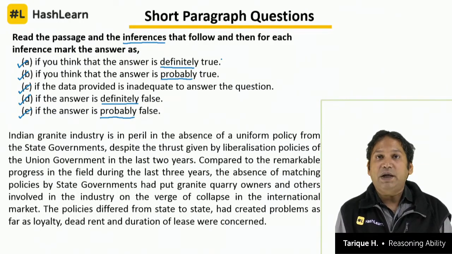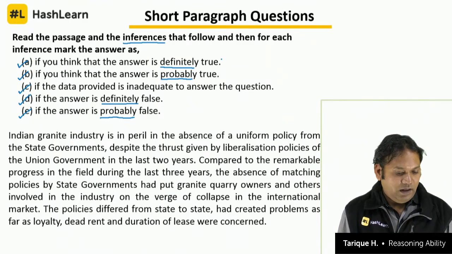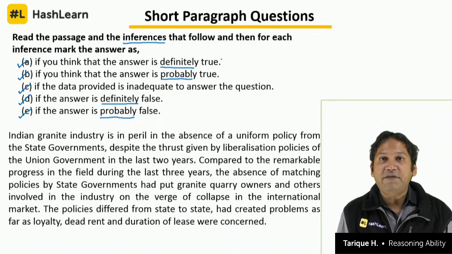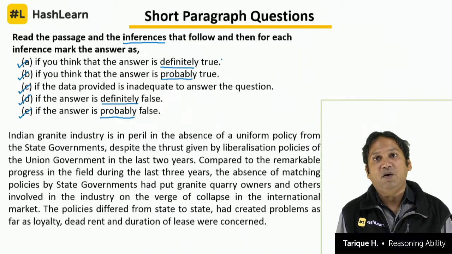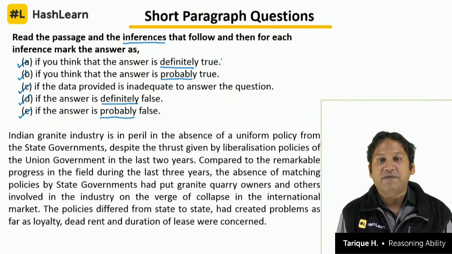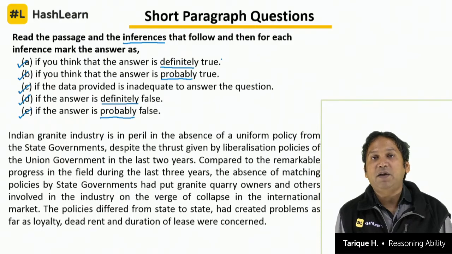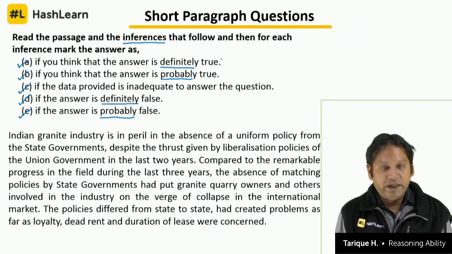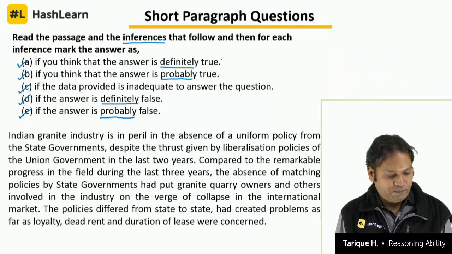If data provided is inadequate, not sufficient, we cannot comment on it, we cannot say whether it is true or false, then it will be C. D means if it is definitely false, 100% false, clearly opposite of what is mentioned, diametrically opposite of what is given in the paragraph, right, and directly opposes a definite inference. It could directly be opposite of a definite inference also, then also it will become definitely false. And probably false means it may be false, we are not very sure about it, but it looks like very less likelihood is there of this particular thing happening.